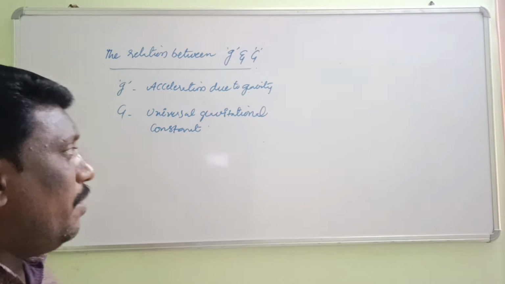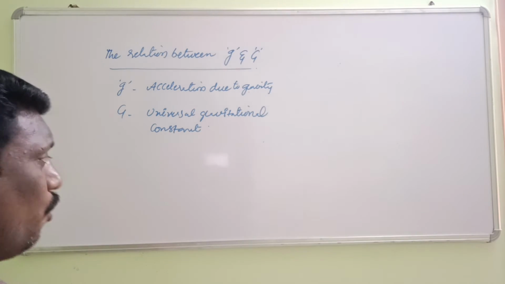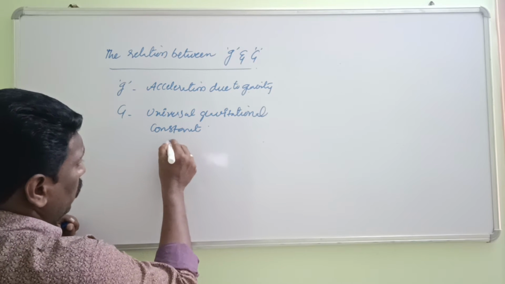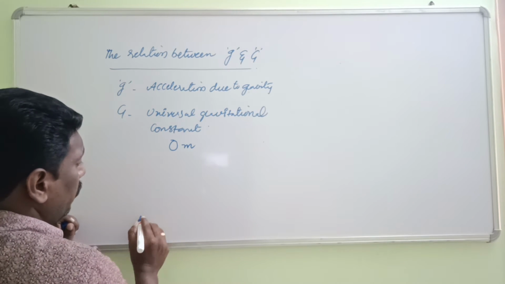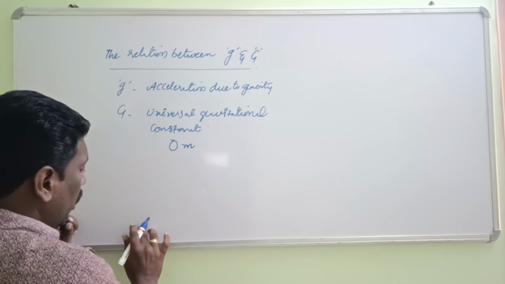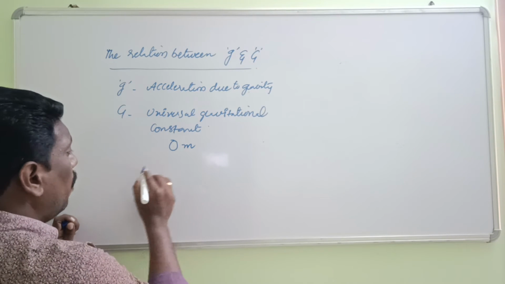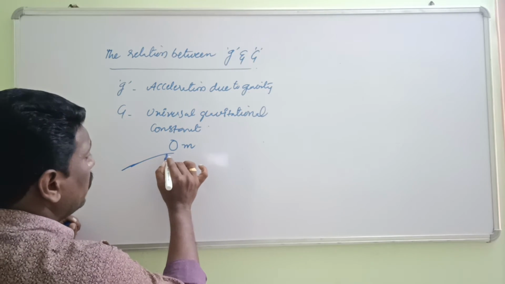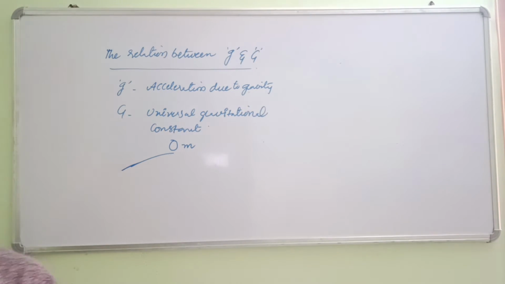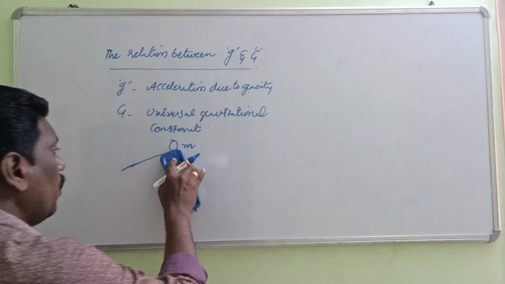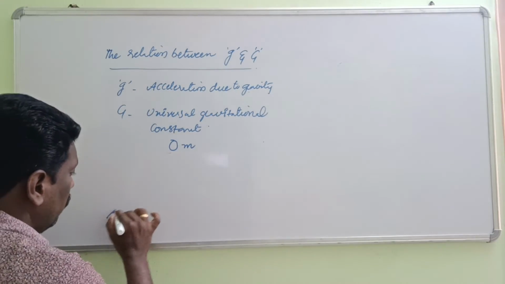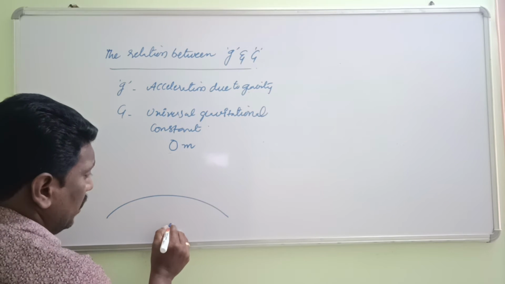To find the relation between these two, as I showed before, the same diagram let me show you. This is an object of mass m, present on the earth surface, or otherwise you can simply take some gap between these two. This is the center of the earth.